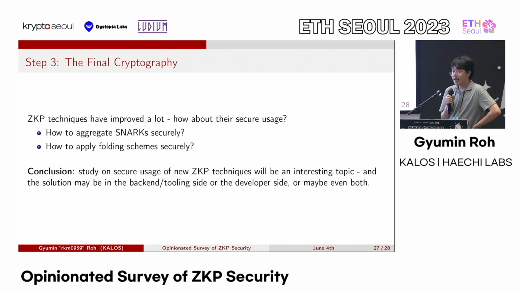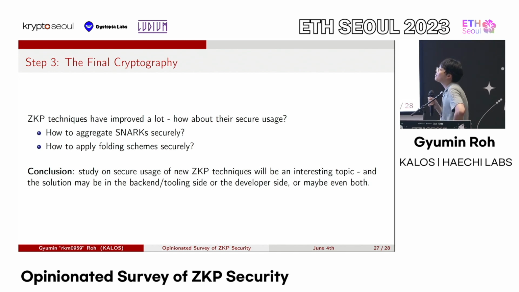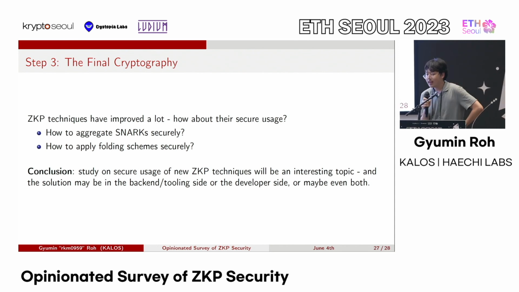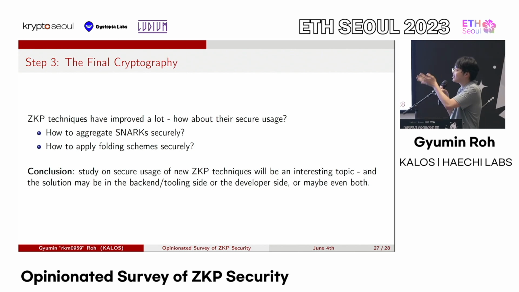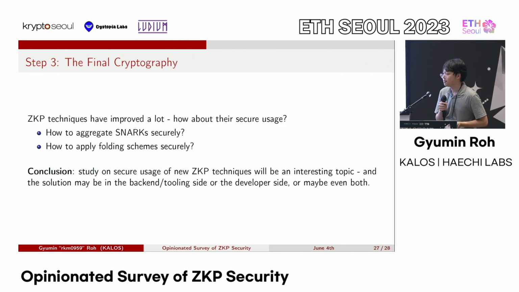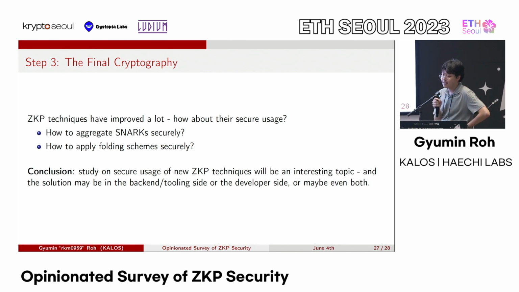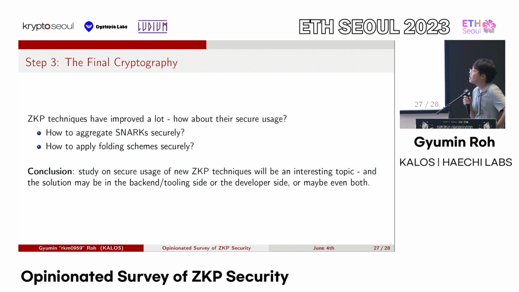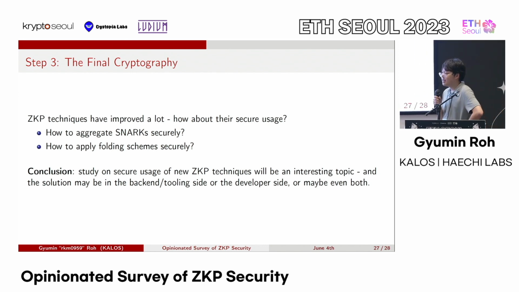So my claim is that we might want to start the study on secure usage of these ZKP techniques, and it will be a very interesting topic. And the solution for these new discoveries on potential vulnerabilities might be on the backend/tooling side, but it might be also on the developer side, or maybe it's just both.